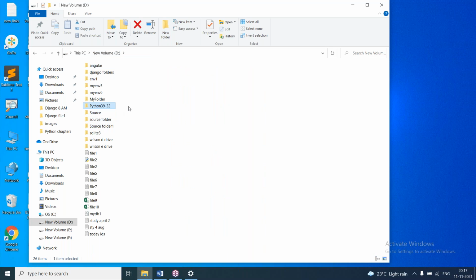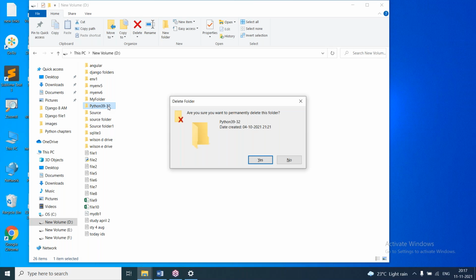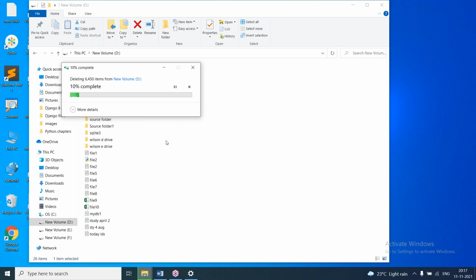I'm deleting this. We can keep multiple versions of Python, but to avoid confusion and to know which version is working, I'm keeping only one version in my system, though multiple versions can be installed.